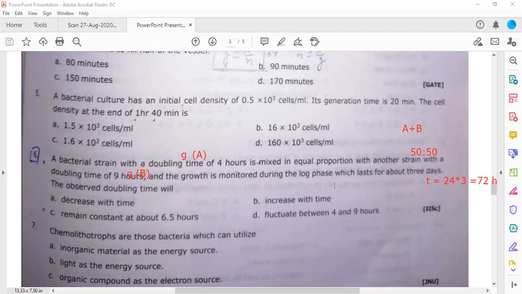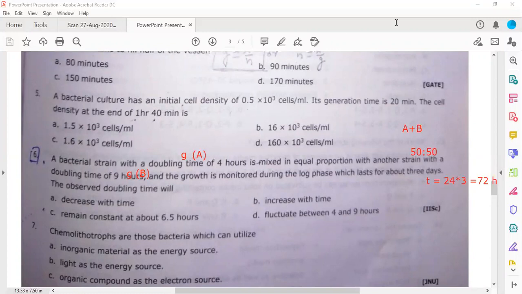Sir, am I audible? Yeah, you are very audible. Sir, only the generation time and the total time were given. So I calculated the number of generations, which was 18 for the A strain and 8 for the B strain. I didn't get any other information. Because it is log phase, it will obviously increase with time and will not become constant, because they are saying it is for 3 days. So I was only left with that option. Right, right, so I got your answer. So you think this should be D.